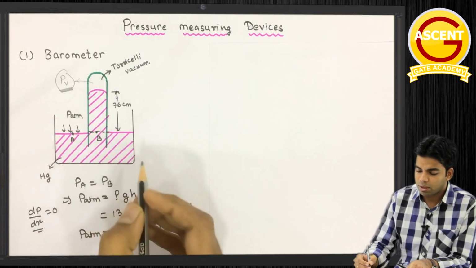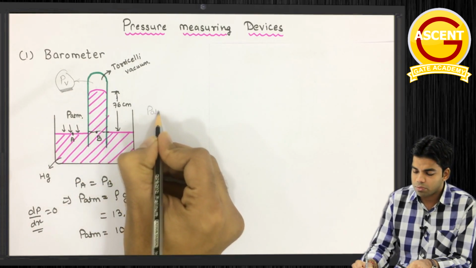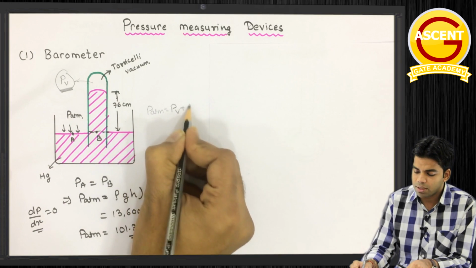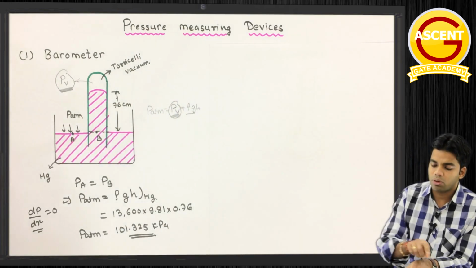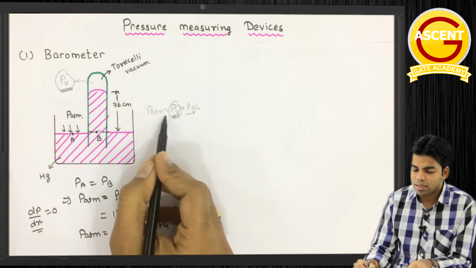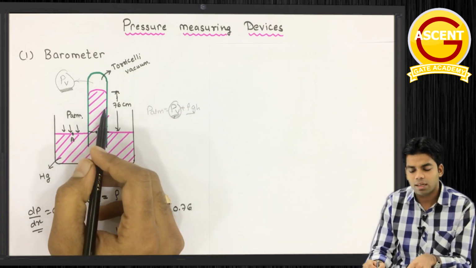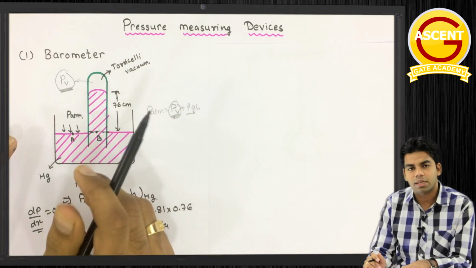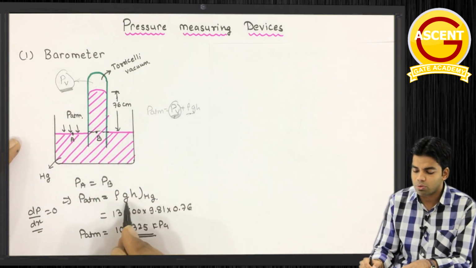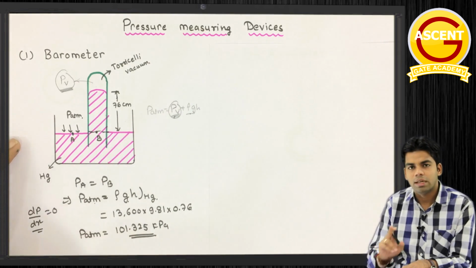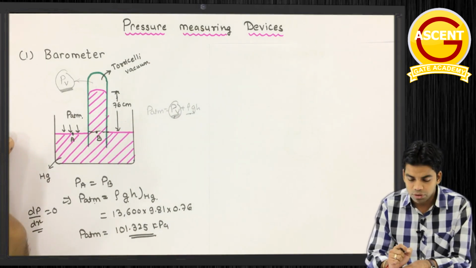And then our equation would have been P atmosphere is equal to PV plus rho GH. Now in this case we will have to measure this PV also, which is not possible. So इसलिए मरकरी यूज़ किया जाता है because the vapor pressure of mercury is almost negligible. So whatever pressure we are getting from this rho GH is nothing but the atmospheric pressure. This is the first reason why mercury is used.